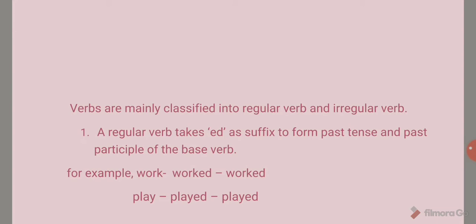For example, work is the base form, and it changes in past tense to worked with the suffix ed, and the past participle remains worked.